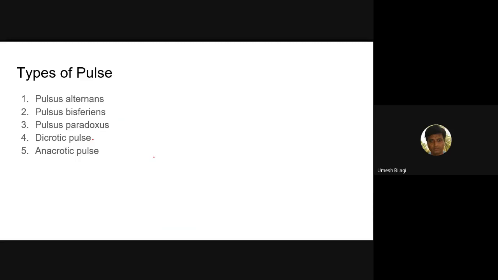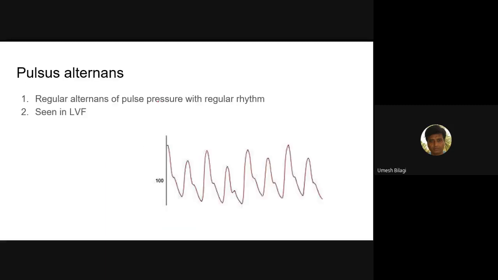Then what is the anacrotic pulse? It is also called pulsus tardus. Slow rising pulse it is. The rise of this is very slow. These are the 5 types of pulses which we will be discussing today in detail.